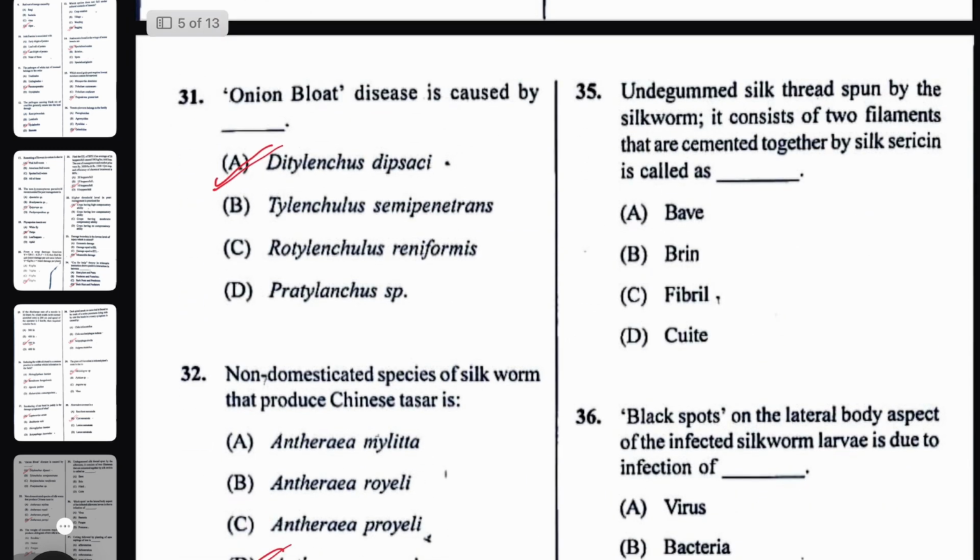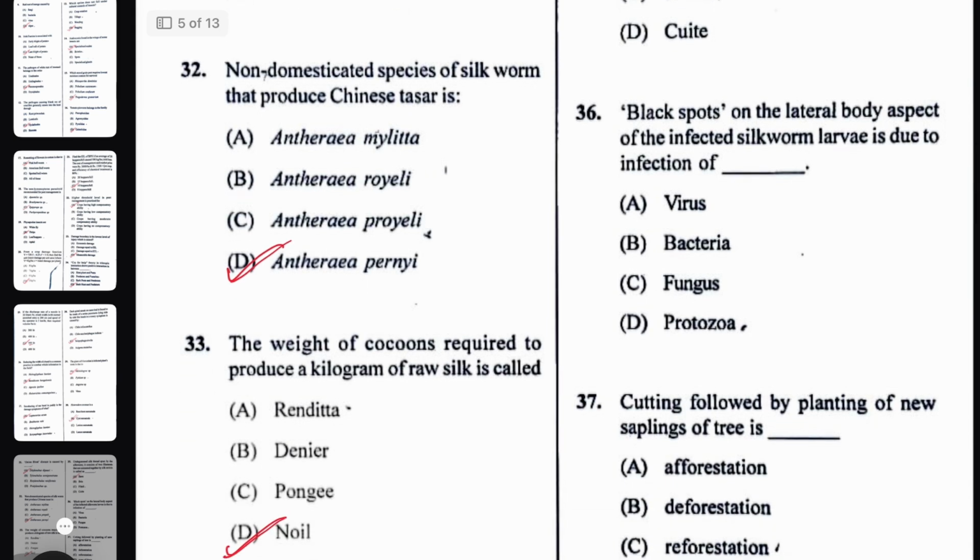Next, degummed silk thread spun by the silkworm consists of two filaments that are cemented together by silk sericin, it is called as BAVE. Next, black spots on the lateral body aspects of the infected silkworm larva is due to infection of bacteria.